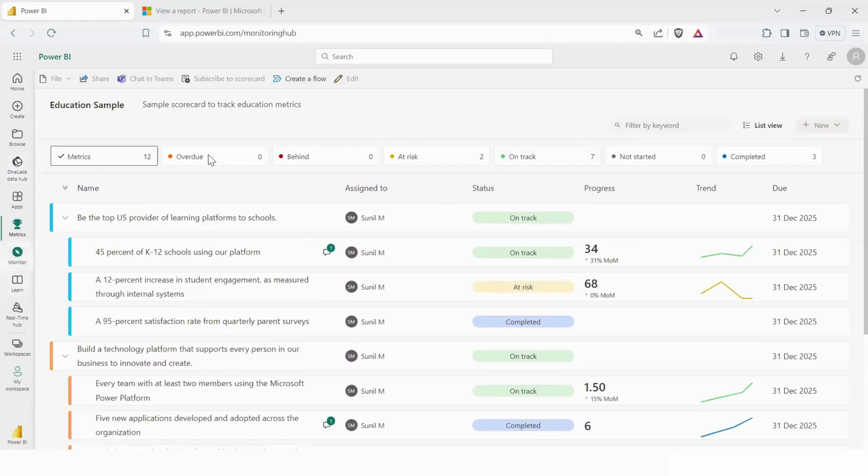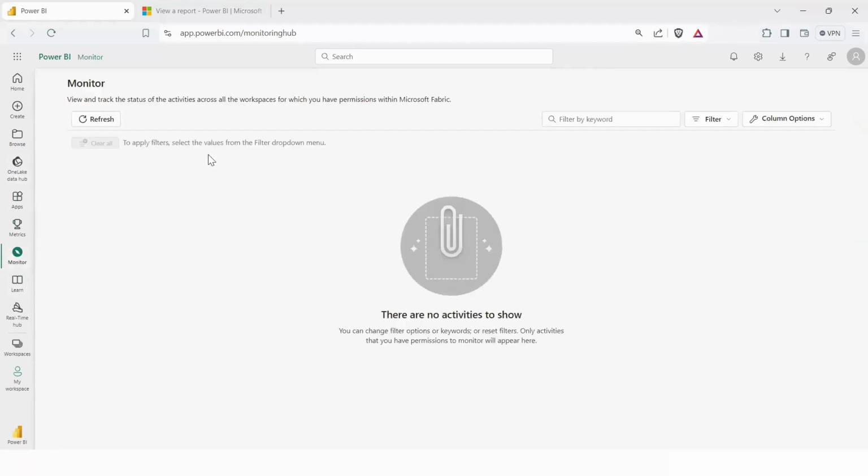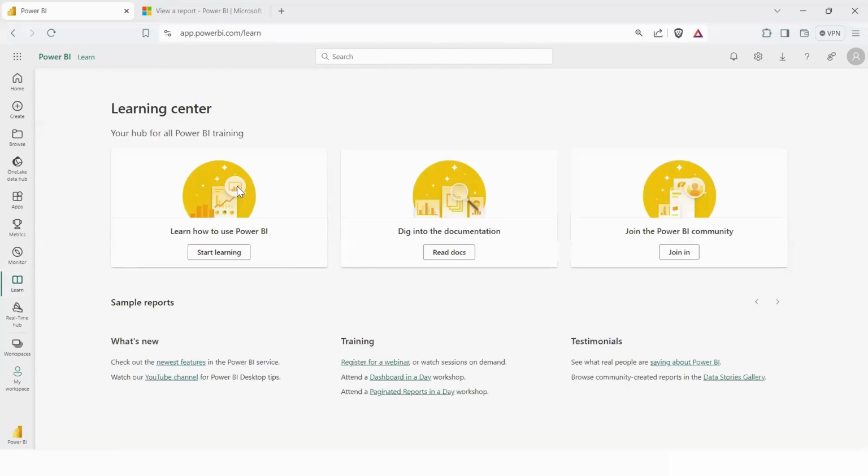Then we have the monitor option. Over here, you can monitor all the activities across your workspaces. So we will be talking about the workspaces in the upcoming session, and then we will see how you can monitor these workspaces. Then we have the learn option.